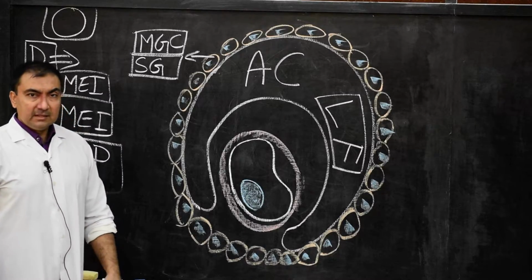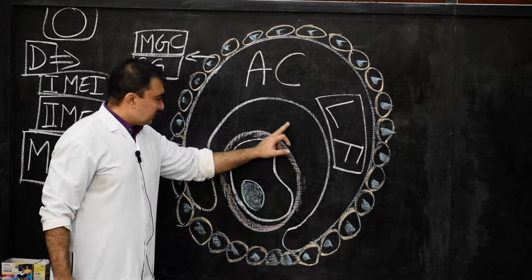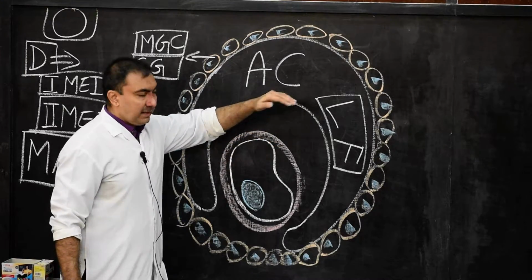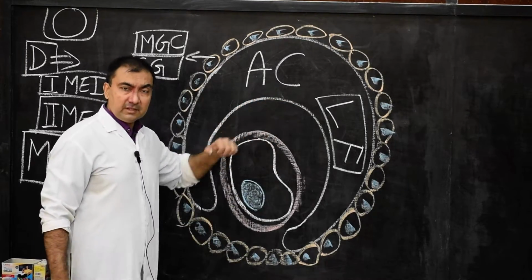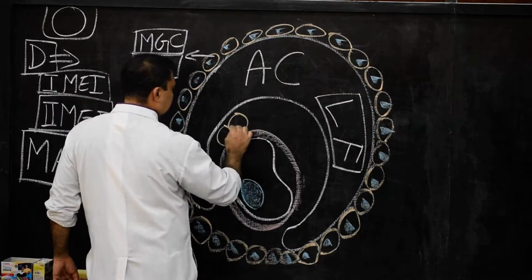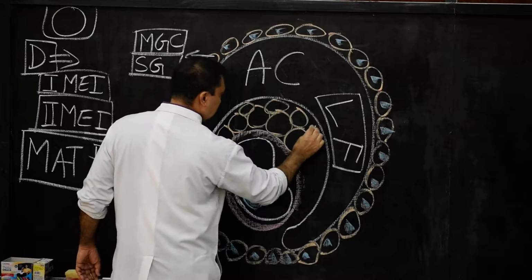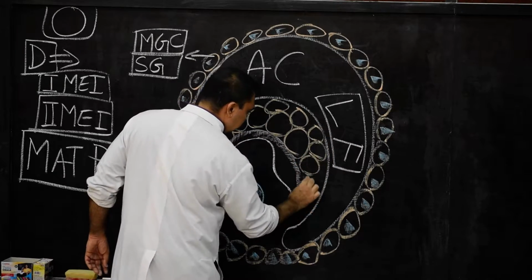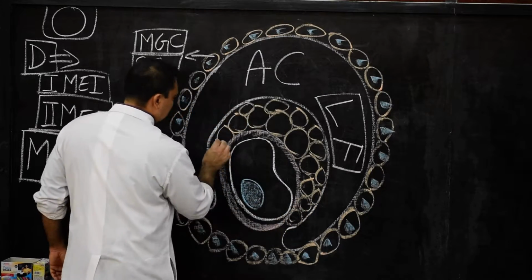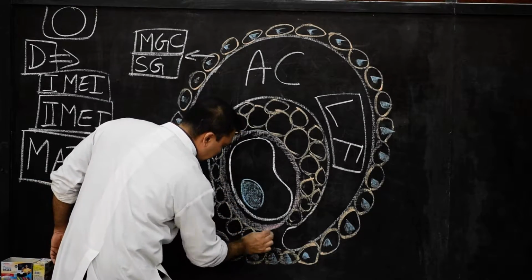The second layer of cells after the splitting of follicular cells is the inner layer, which will lie here surrounding the zona pellucida, in between the zona pellucida and the antrum cavity or follicular cavity. They are cumulus ovaricus. So here we will draw these follicular cells, and they will be known as cumulus ovaricus. This is what we have drawn.